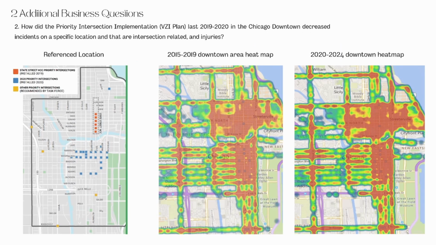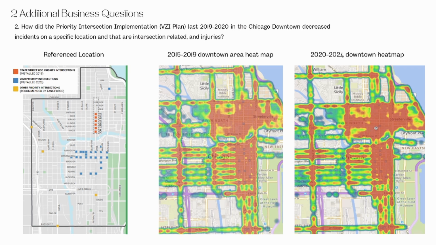Next slide. For the second additional business question, how did the priority intersection implementation from 2019 to 2020 in Chicago downtown decrease incidents at specific locations that are intersection related in injuries? So this is the reference location. In the heat map, we can see that around Adams Street, there's only a slight cooling down of traffic incidents. Meanwhile, the other implemented roads such as Randolph, Washington, and State Streets